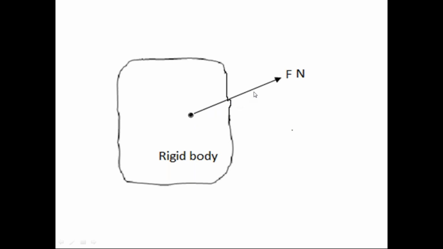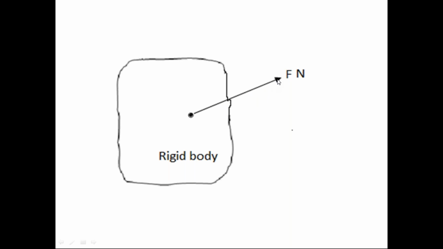If I apply the force on the body, the force is acting at a point on the body. This is called the point of application of force on the body. This arrow is called direction of force.